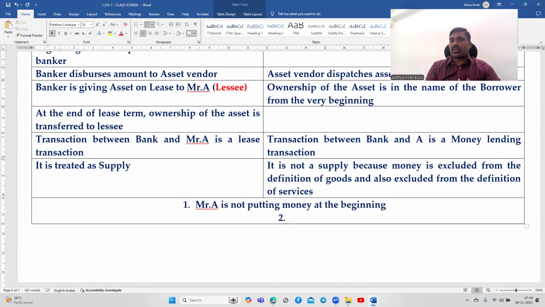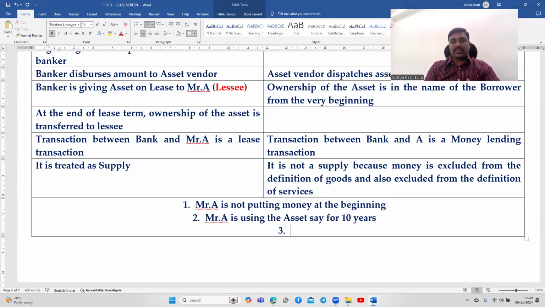That is the first thing, common to both. Next, Mr. A is using the asset, say for 10 years. At the end of 10 years, A is the owner of the asset. These three are common in both the options.